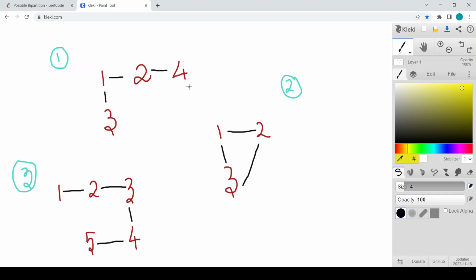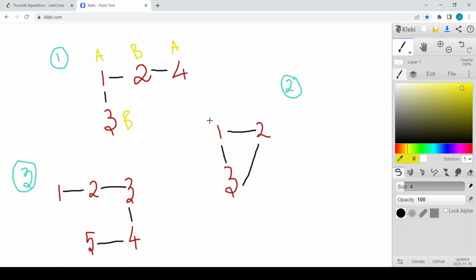In such a way I have just drawn the graph, so let us analyze this problem a little bit. If 1 is in group A, then 2 should definitely be in group B. And since 2 is in group B, 4 should definitely be in group A, because we have only two groups. I hope I'm making it clear. And as you can see, 3 is connected with 1 and 1 is in group A, so 3 should be in group B. So we are done with this example.